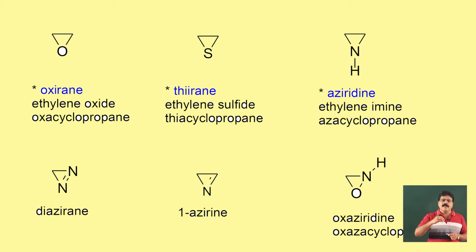Similarly, when we combine these two things, we can talk about the next set. Here, oxirane. It's a 3-membered oxygen-containing system. In IUPAC it should be called oxacyclopropane. The old name is oxirane. Another common name is ethylene oxide. Sulfur-containing system therefore should be called thiacyclopropane. Nitrogen-containing system therefore should be called azacyclopropane.